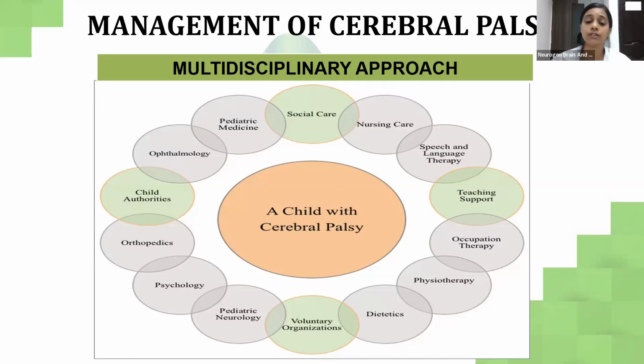So we have the whole department, all the faculties over here, who try to help the children with CP. So social care, nursing care, speech and language therapy, teaching support, occupational therapy, physiotherapy, dietitian, voluntary organizations, pediatric neurology, psychology, orthopedics, child authorities, ophthalmology, and pediatric medicine. All of these departments work hand in hand, we discuss their goals, and then we come to a common point and do the therapy after discussing with each other.